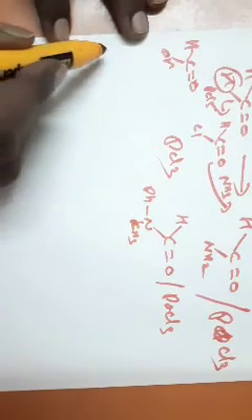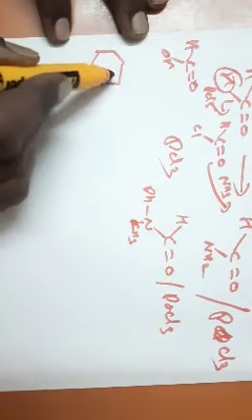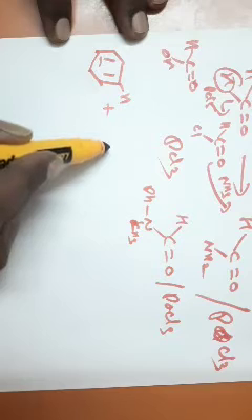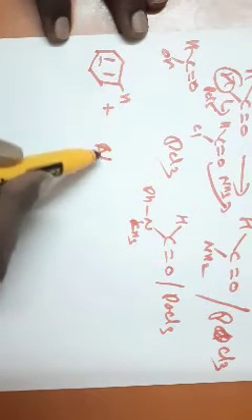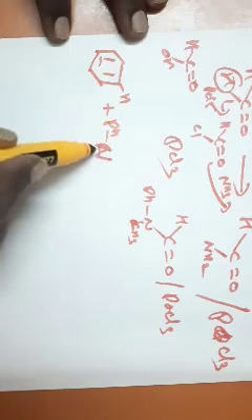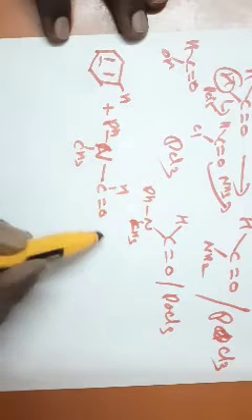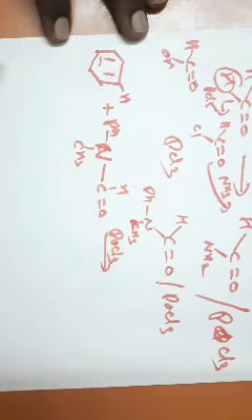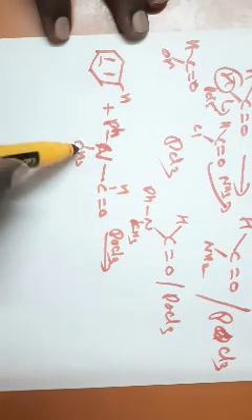Let me write the reaction. Benzene, if it is treated with N-phenyl N-methyl formamide in presence of phosphorus oxychloride, POCl3. This is your phenyl group, N-phenyl N-methyl.